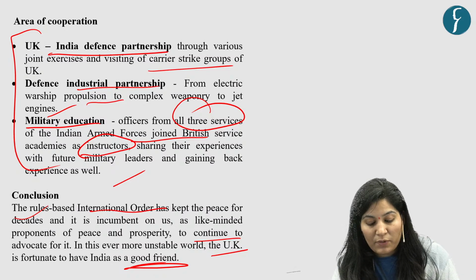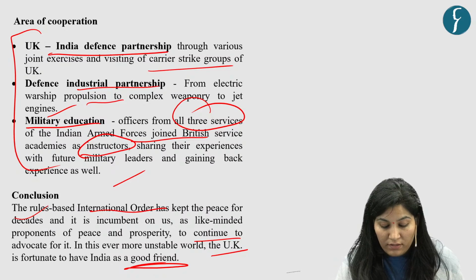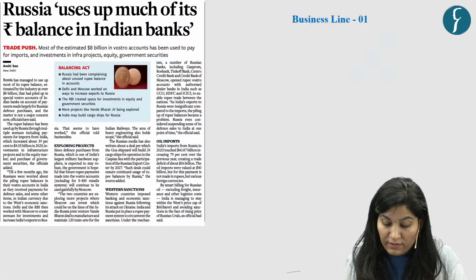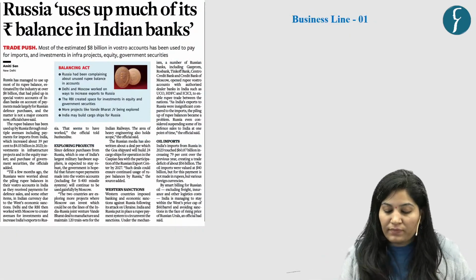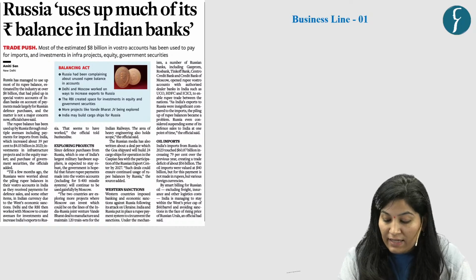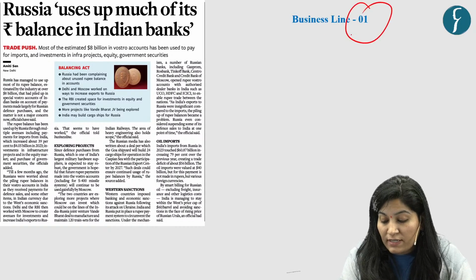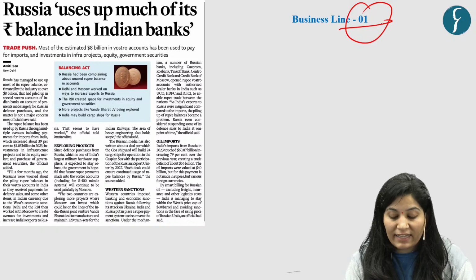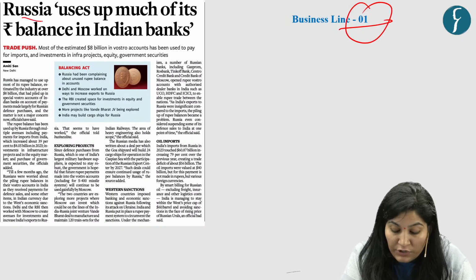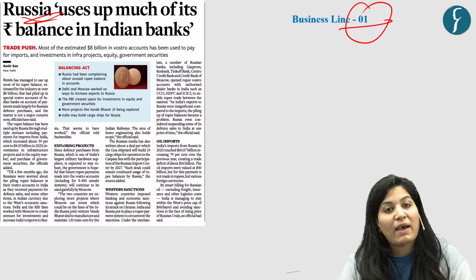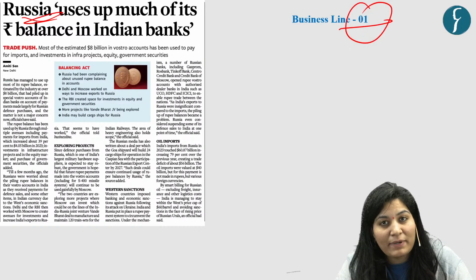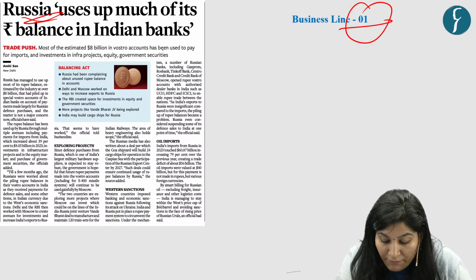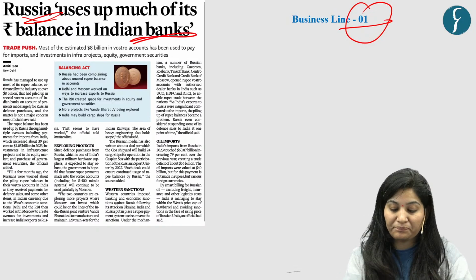Now let's come to the prelims one. So the first article appeared on page number 1 in The Hindu BusinessLine. Context is that Russia has managed to use most of its rupee balance that had piled up in a special Vostro account of an Indian bank. Okay.